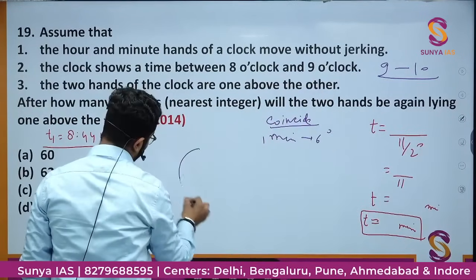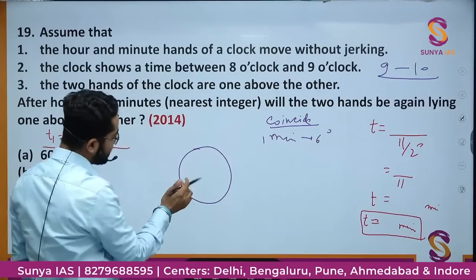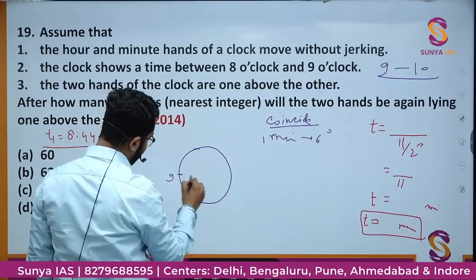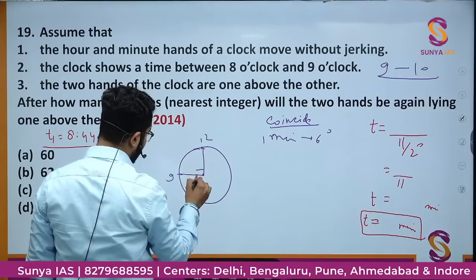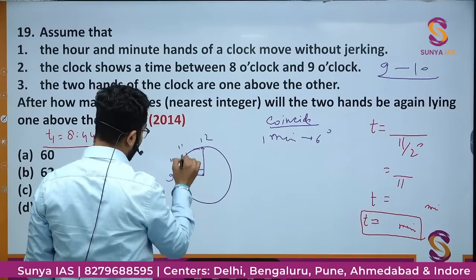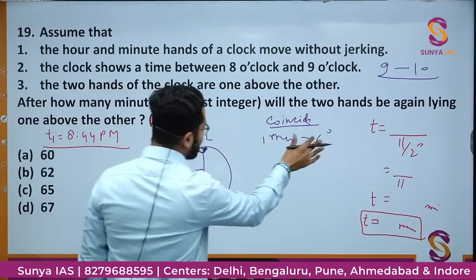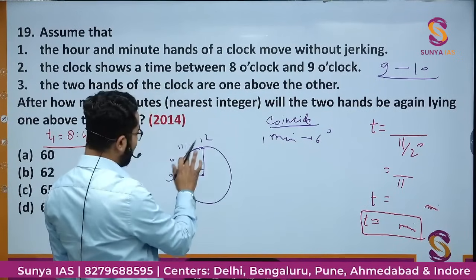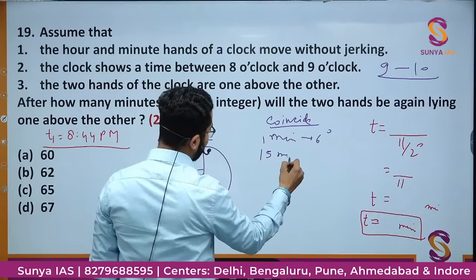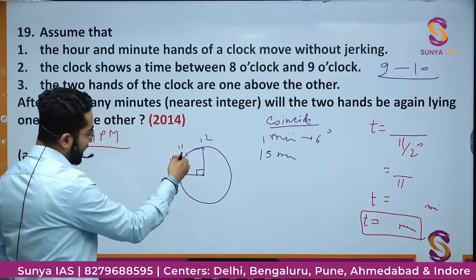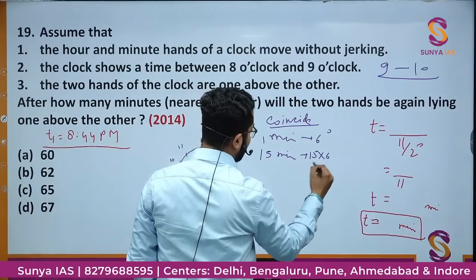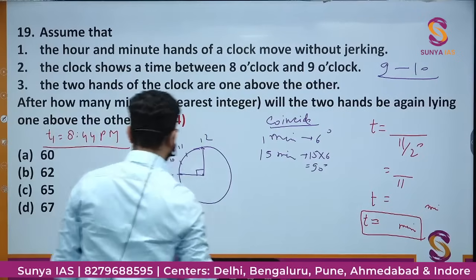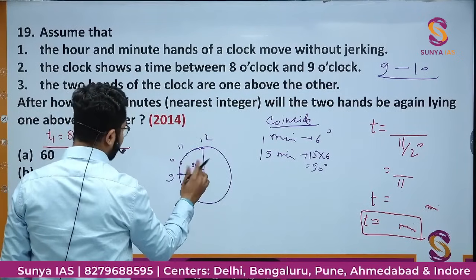If this is the clock, between 8 to 9 it coincided once, then this is 9, this is 12. So this angle is 10, 11, 12. Again 1 minute is 6 degree, then 5, 10, 15. 15 minutes, because between 10 to 9 there will be 15 minutes, right? 15 minutes will be 15 into 6, that is 90 degree. And you can see from the diagram also, this angle will be 90 degree.